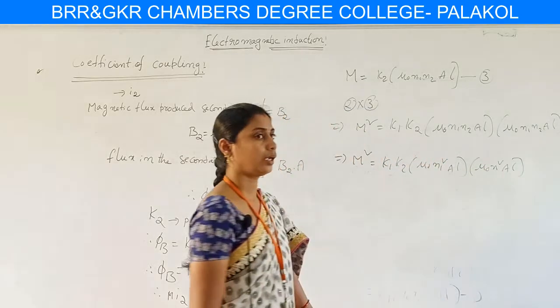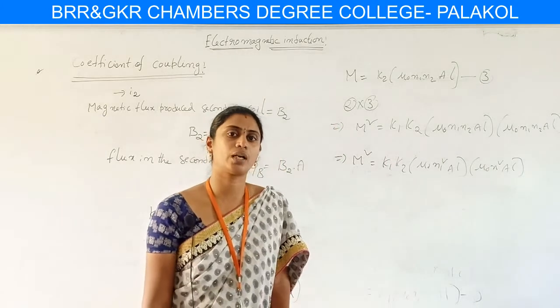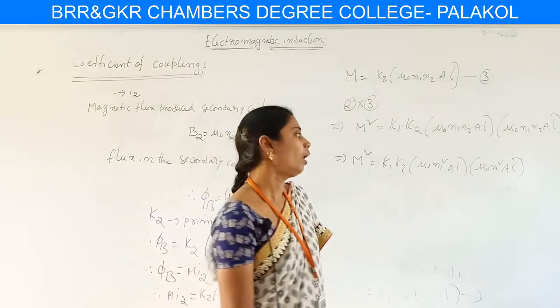We know mu naught N1 square AL is the self-induction for the primary coil, and